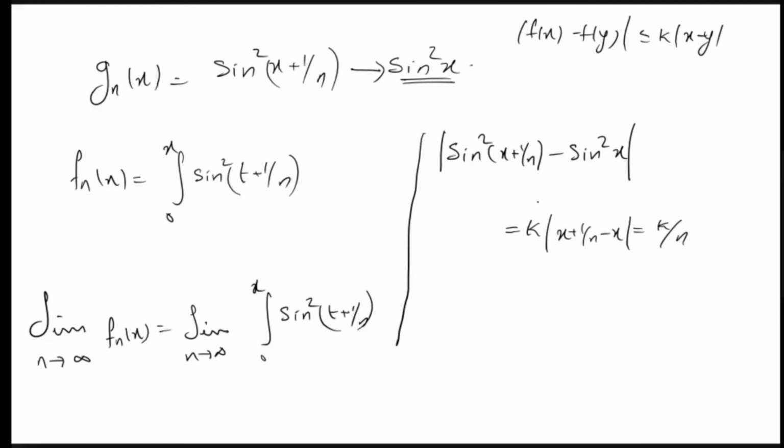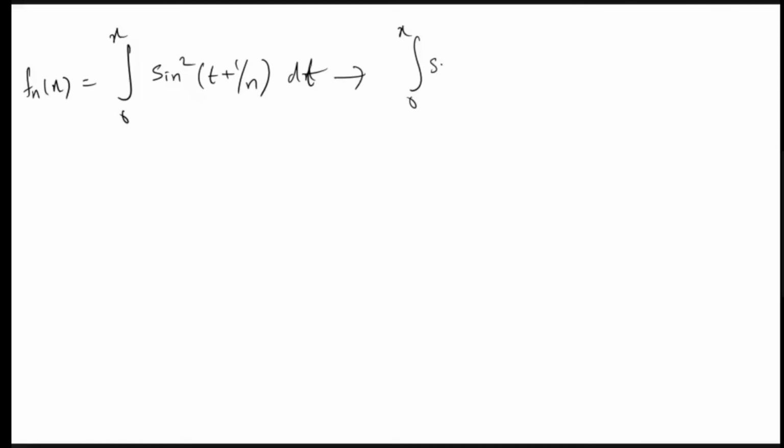So we can say that sin²(x + 1/n) is converging to sin²x uniformly. So here we have uniform convergence. Since we have uniform convergence, this will be equal to the integral from 0 to x, where it is converging, of sin²t. Okay, so this is the most important part.